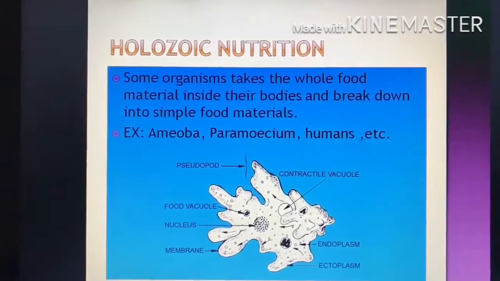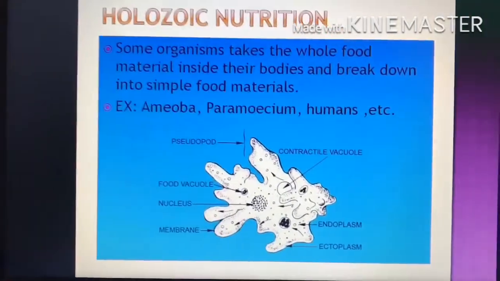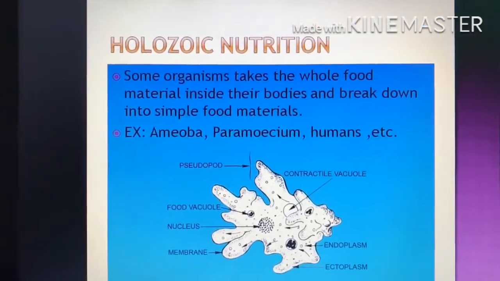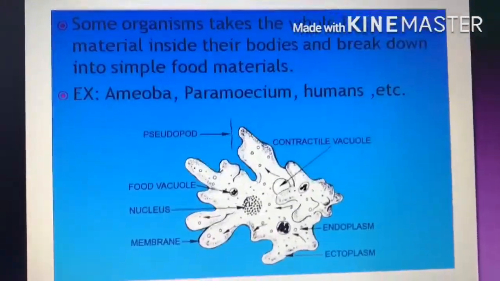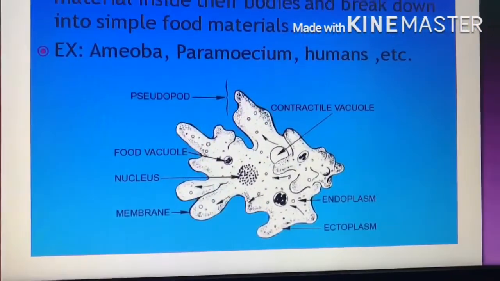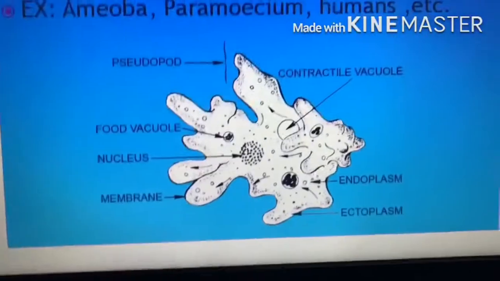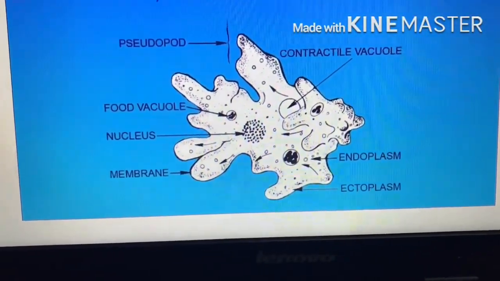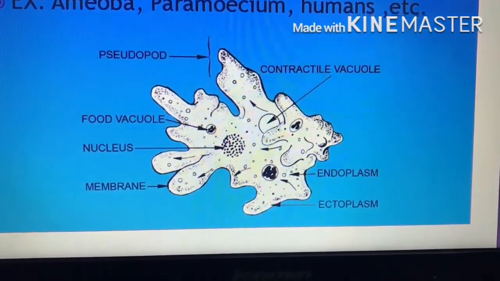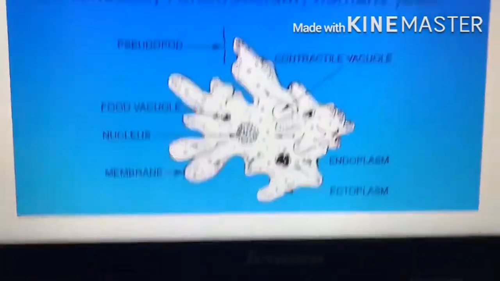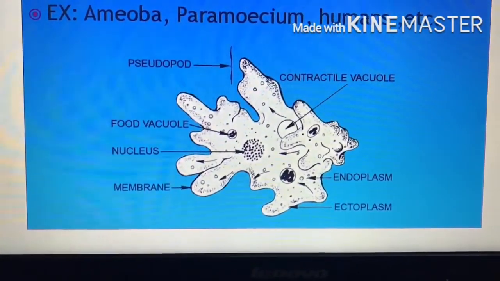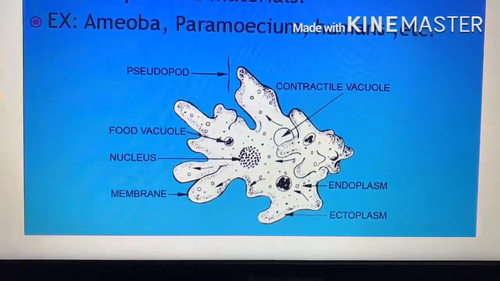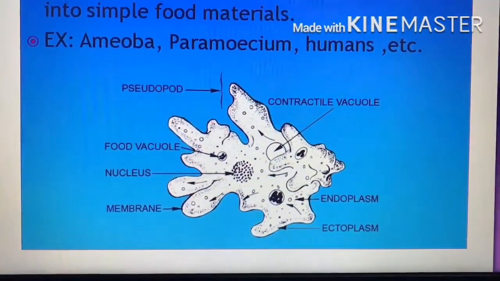You can see the picture of amoeba there, and its parts. Amoeba is of irregular shape. It has no definite shape actually. You can see the food vacuole, nucleus, membrane, contractile vacuole, endoplasm, ectoplasm, and pseudopodia. So amoeba, paramecium, and we the human beings are examples of holozoic nutrition.